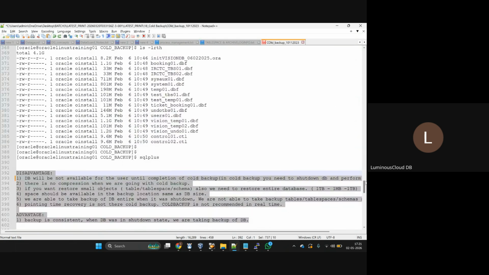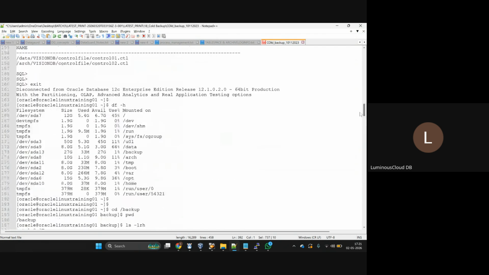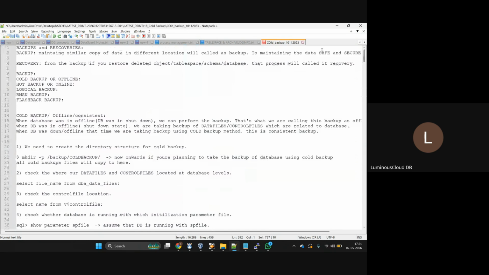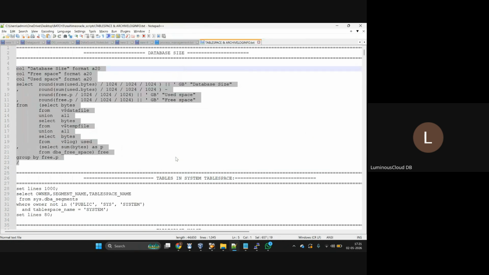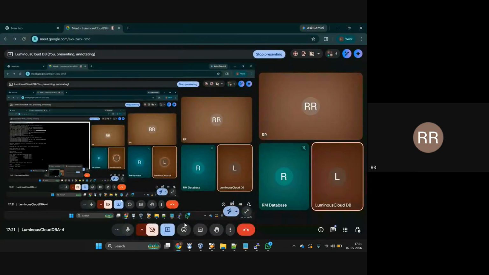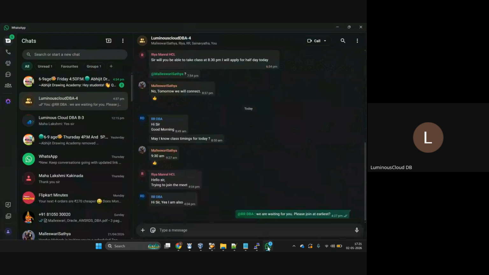I had one doubt. Are we using this one in real time? No, we are not at all using it in real time nowadays. Why? Because how much time does it take for a 5 GB database? More than 5 minutes. It is taking a hell of a lot of time, right?